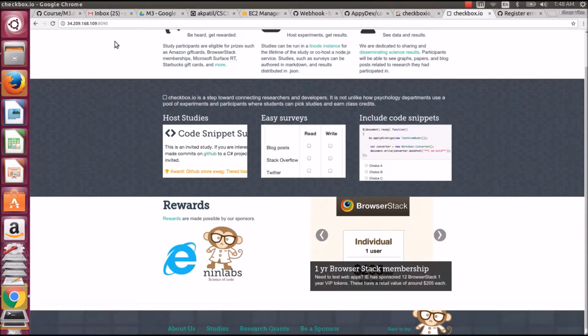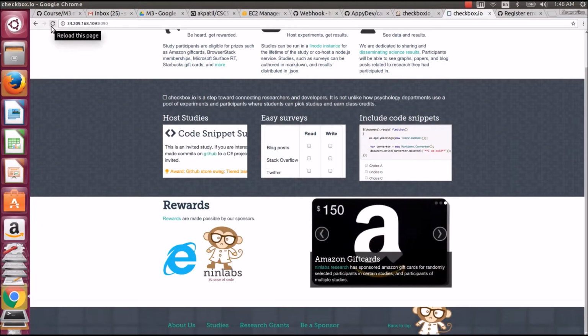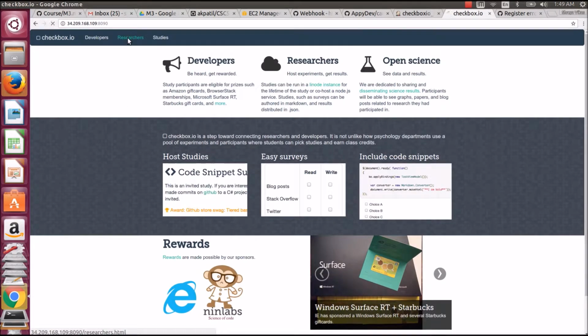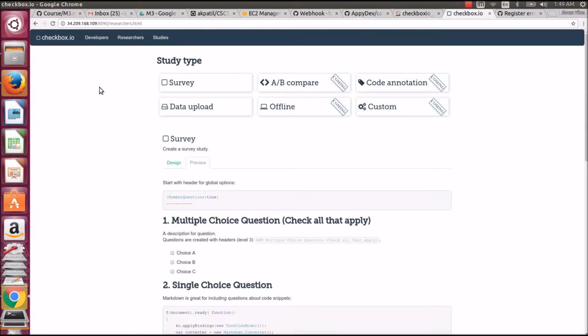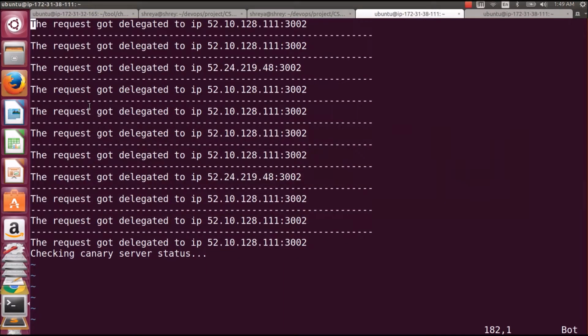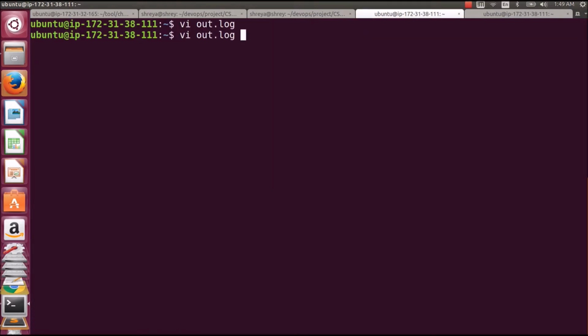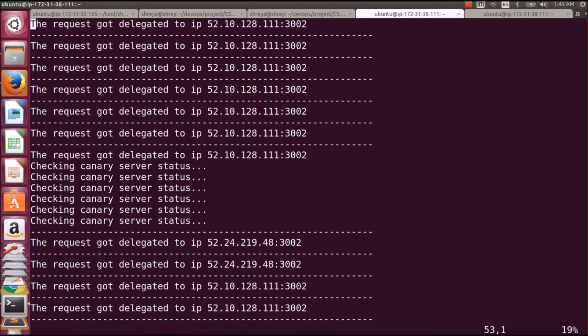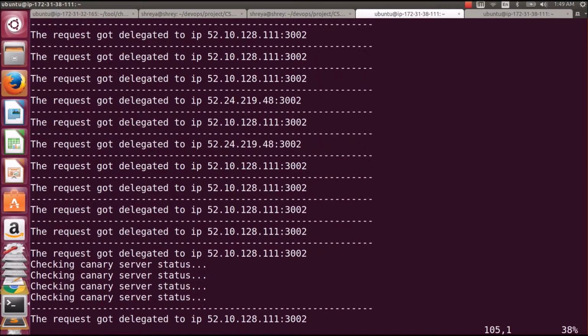So now we again go to the proxy server URL and we can see that there is no error and we can get to the application because of the production server. Now we'll go back to the proxy server node and we'll check the output again to find the alert log.